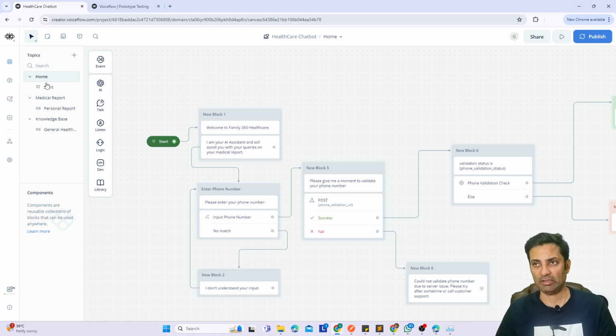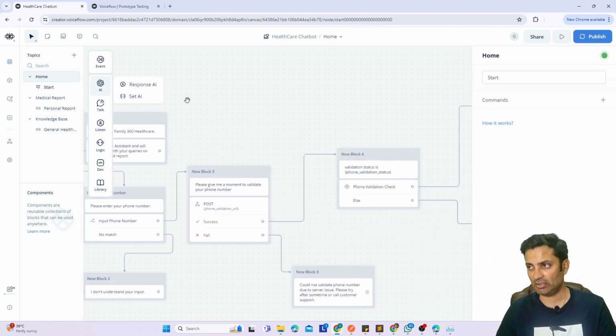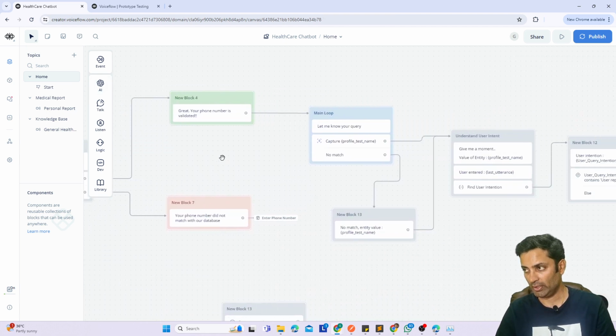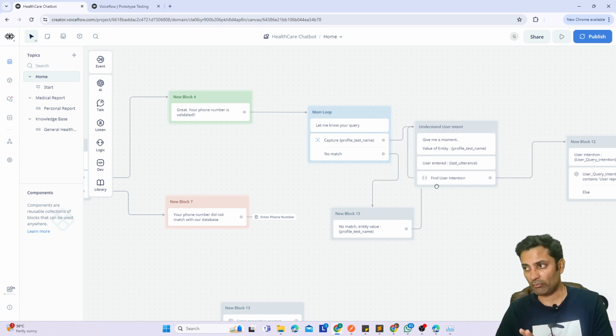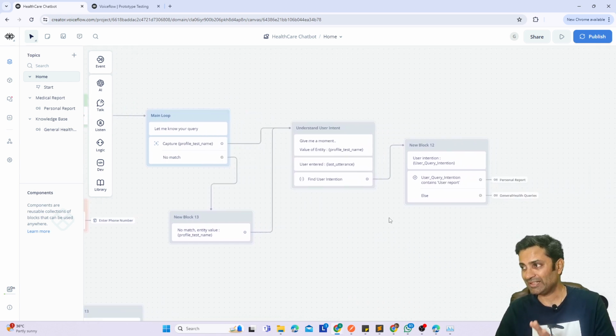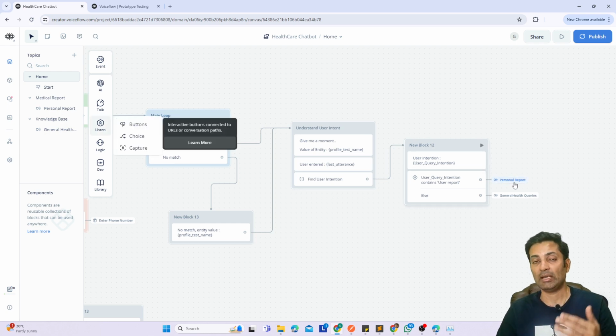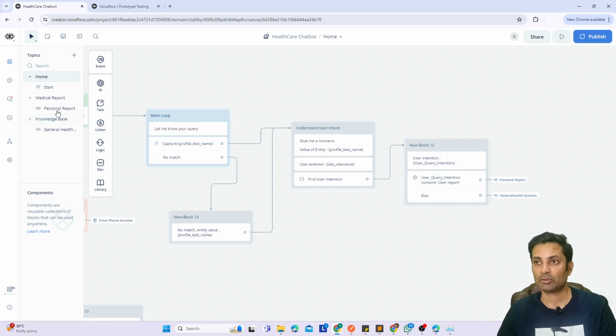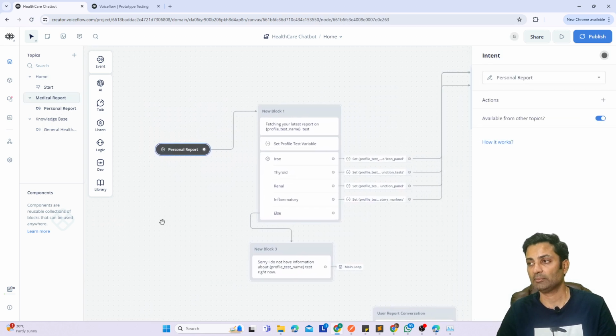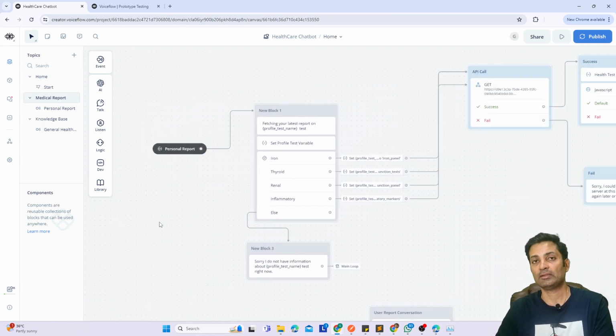Let's say if you see here, I have a home and a start, and start is this complete flow, right? But at a certain point of time, this flow will be switched to a different flow. So this is a personal report. If it reaches here, it is switching either to personal flow or general health queries. So I have these two separate topics here. It means I can go to personal report and create a totally different flow without messing up my main flow.